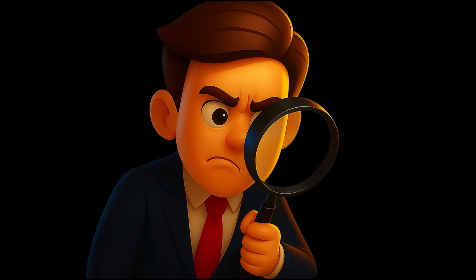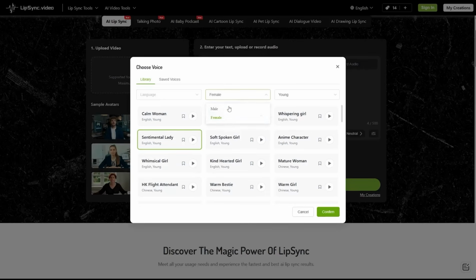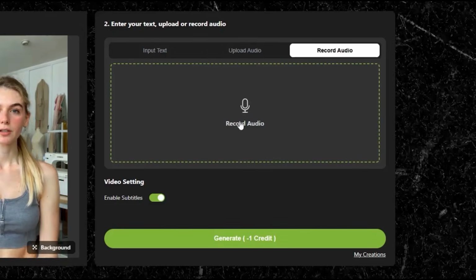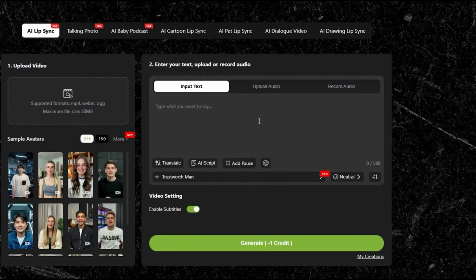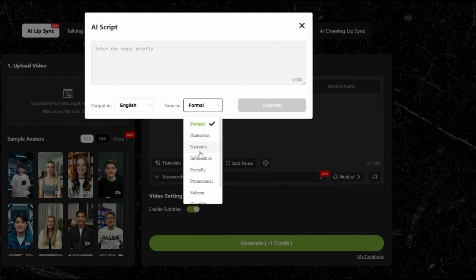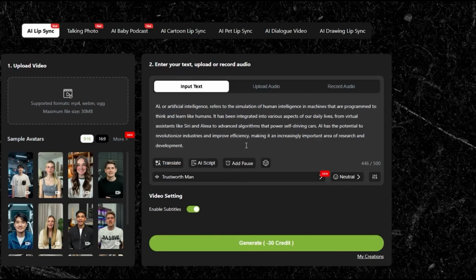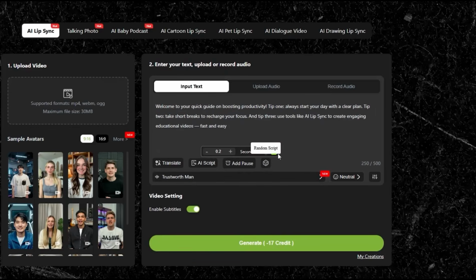Let's take a quick look inside the platform. You can choose from multiple voices, male, female, child, even celebrity-inspired tones, or upload your own. There's also an AI script generator that can instantly write dialogue for you based on your topic and tone. Funny, dramatic, emotional, you name it. You can even toggle subtitles, choose different lip sync models, and get faster or higher quality output depending on what you need. Everything happens in your browser, no installation or login required.